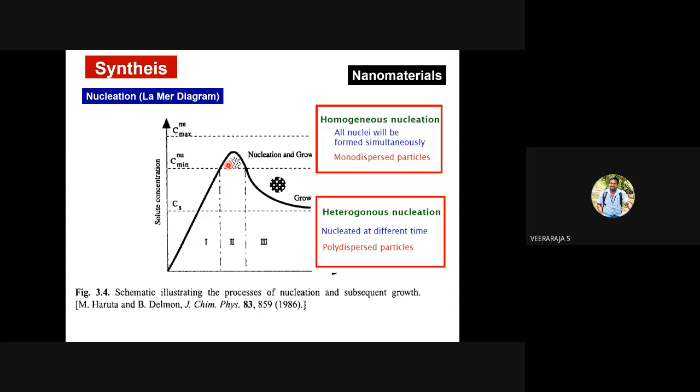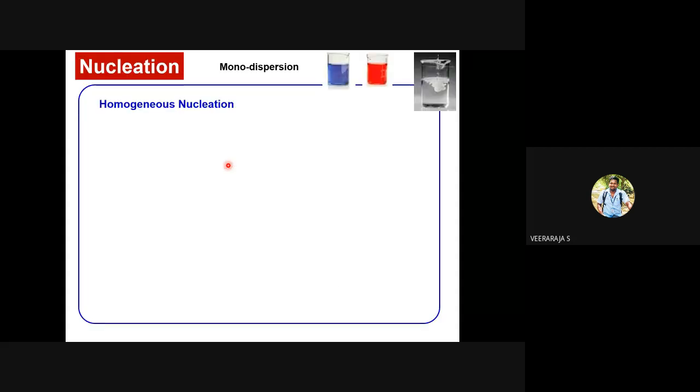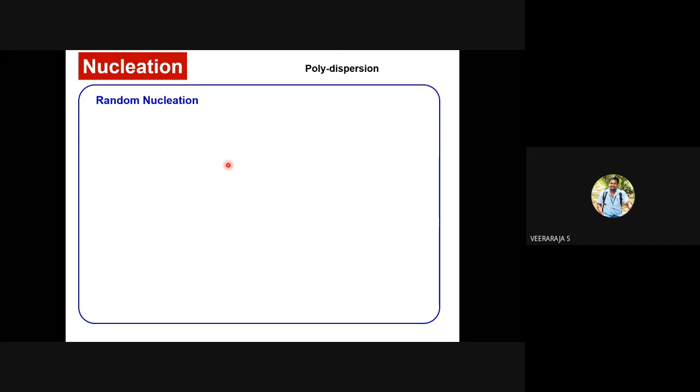If the nuclei are formed simultaneously, maybe something like this, all nuclei formed simultaneously, we call this homogeneous nucleation. On the other hand, nuclei can form one at a time. One nucleus is formed.